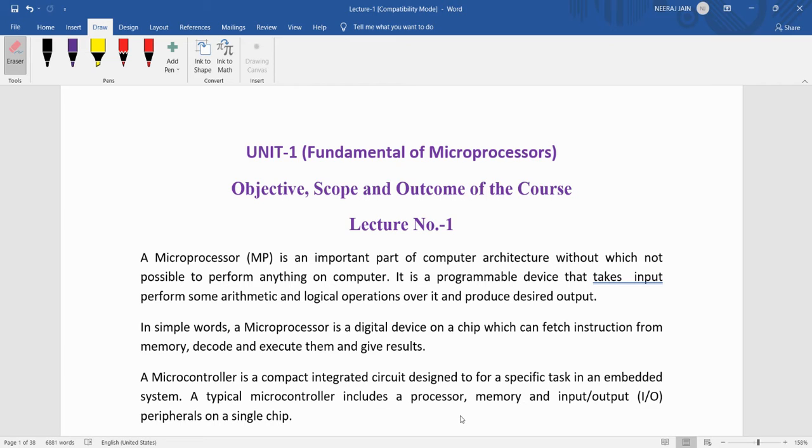In this lecture, we will study the objective, scope, and outcome of the microprocessor subject. As we know, the microprocessor is a very important subject and an important part of the computer system. Without the microprocessor, a computer cannot run. It is the most important part of the computer architecture. It has input and output devices.